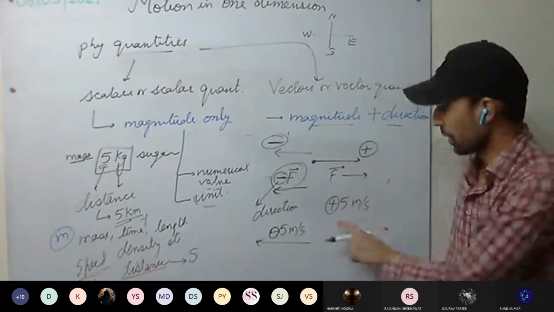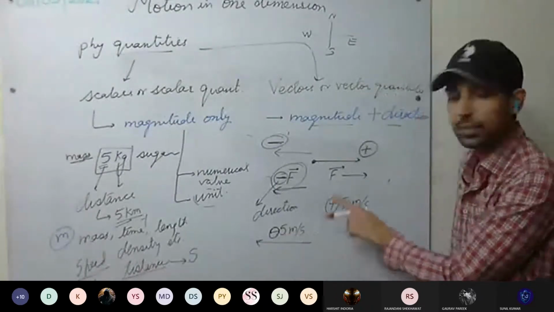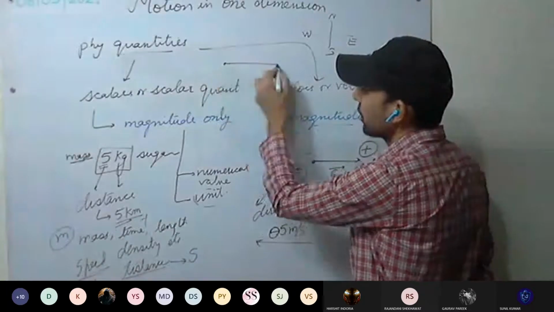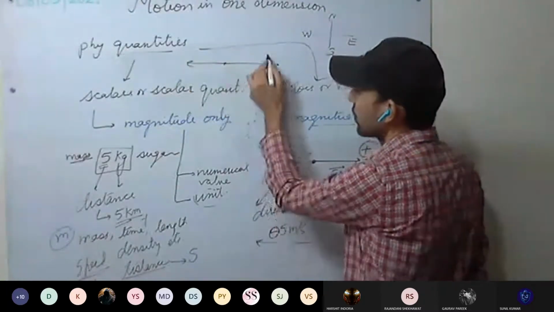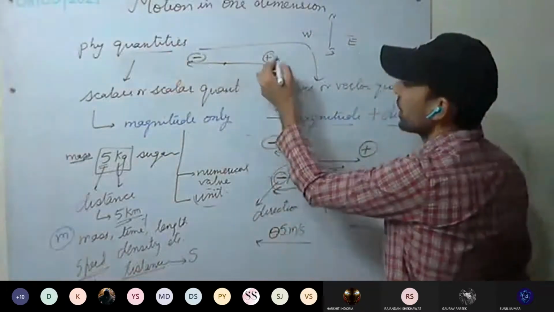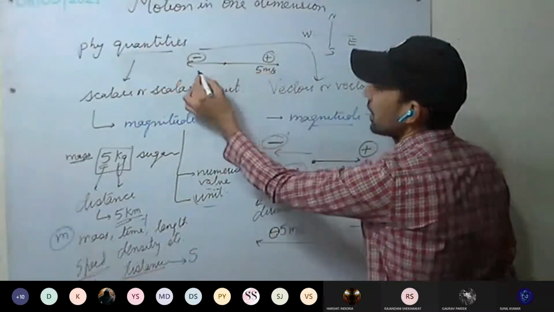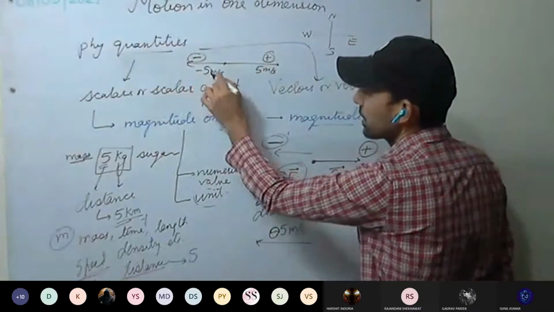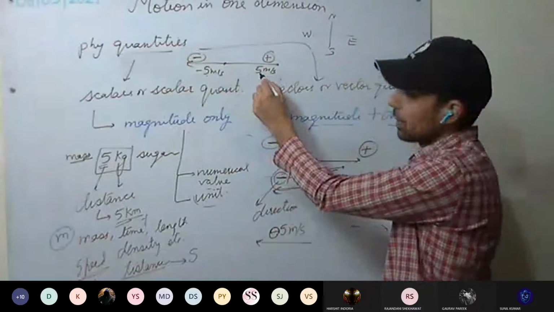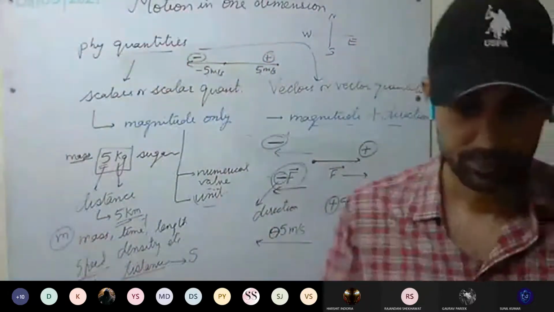Always remember this one. Since we are discussing one-dimensional motion only, a body can move in this direction or this direction. So this we are taking positive, and this will become negative direction. If it is moving 5 meters per second, it is in positive direction. Minus 5 meters per second means the magnitude is the same, but direction is opposite. Understood this one?